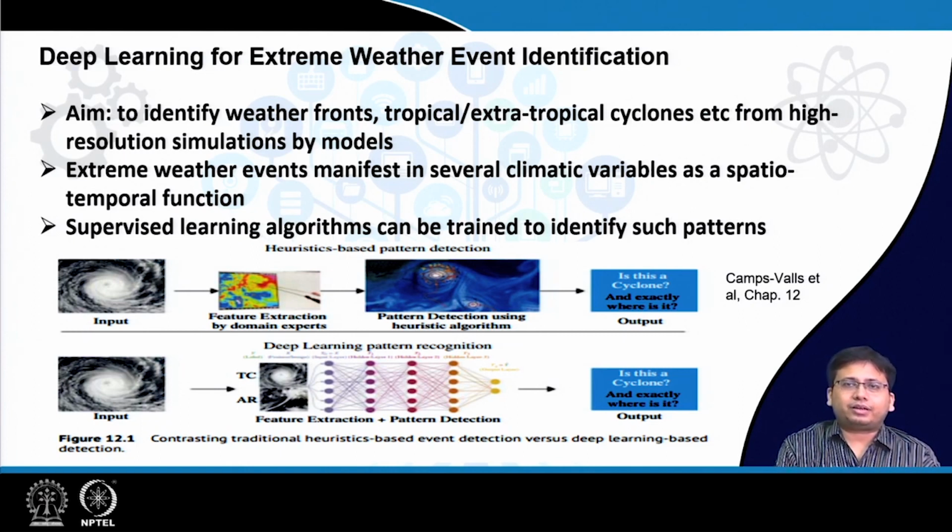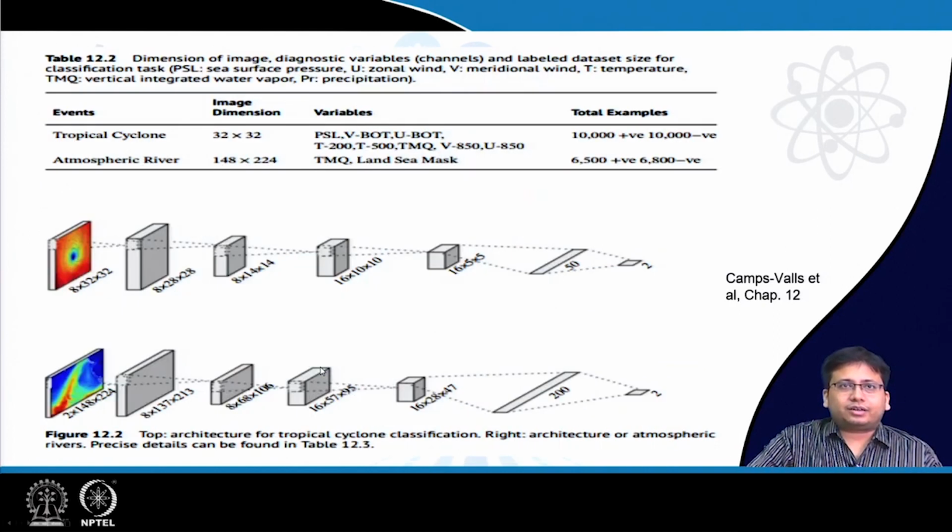So that is basically something like an image classification task. In this case also they do image classification, where they classify the spatial maps and just say whether there is a cyclone or not. So that is the general approach. In this paper they have talked about the identification of two extreme events, tropical cyclones and